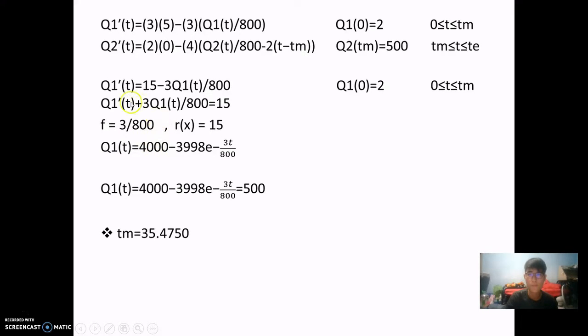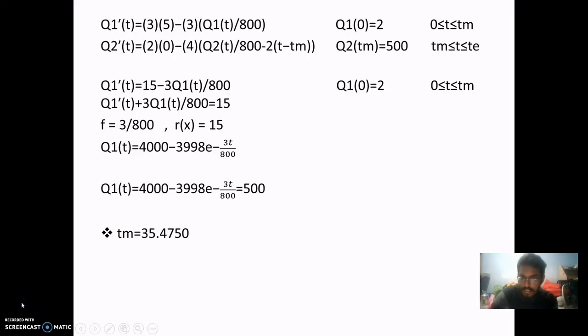After that, you put the IF into a formula again. The formula is u multiplied by IF equals the integral of Rx times the IF dt. After that, you'll find that the c will have a value of negative 3998. After that, this equation will be formed. So that's all for my part.